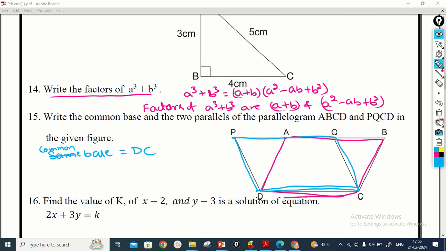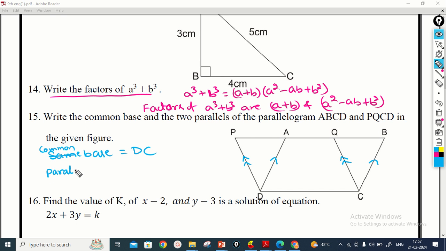Then which are the parallel lines here? We have to write the parallel lines. You observe here, AD is parallel to BC because ABCD is a parallelogram, and also PD is parallel to QC. There are two pairs of parallel lines.